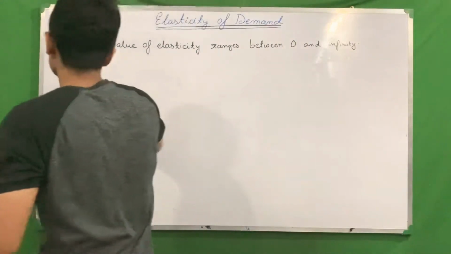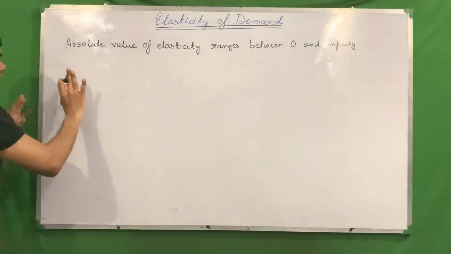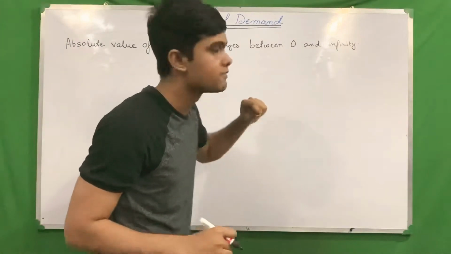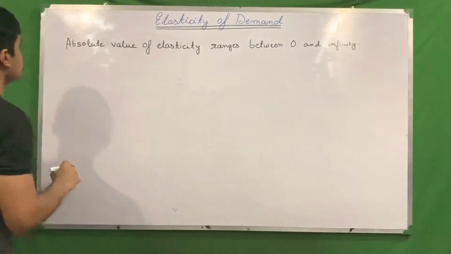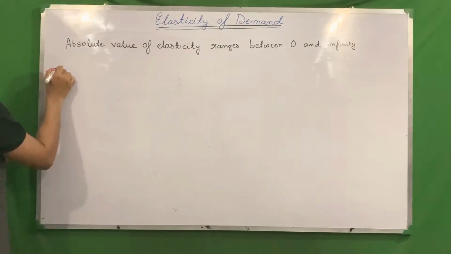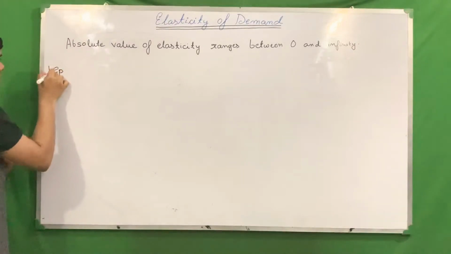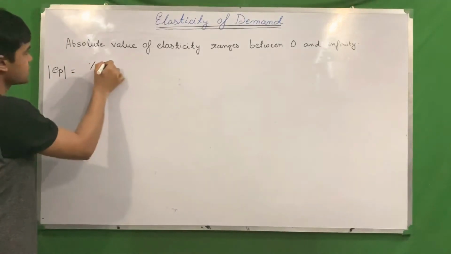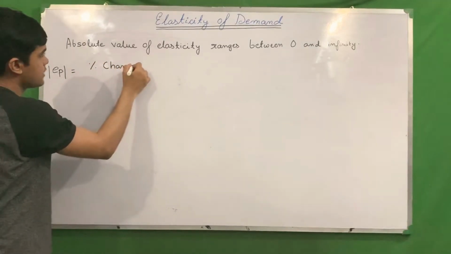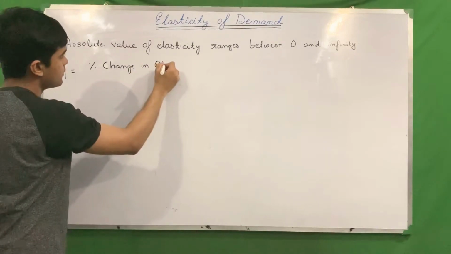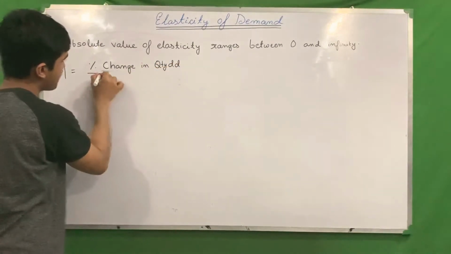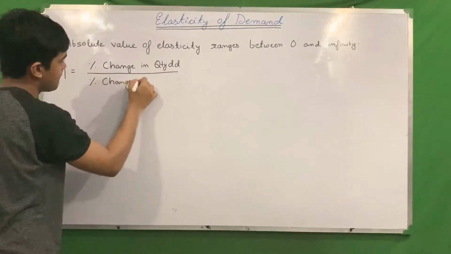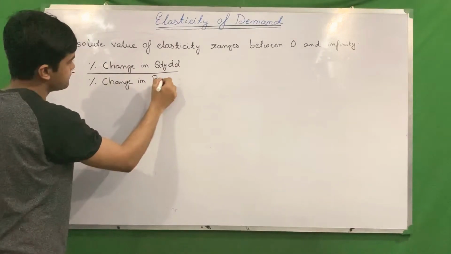First thing, let me show you when it can be 0. So we know that EP absolute value is equal to percentage change in quantity demanded divided by percentage change in price.